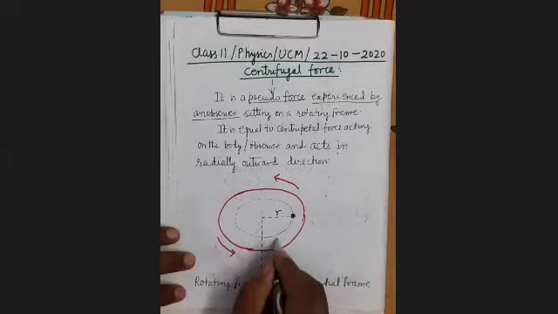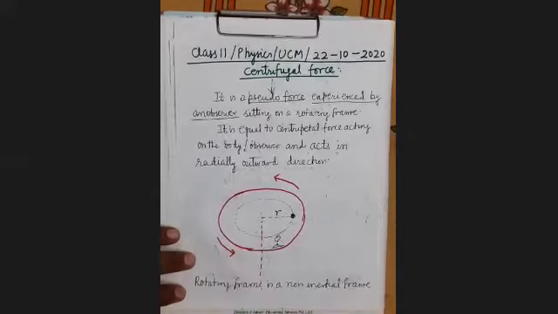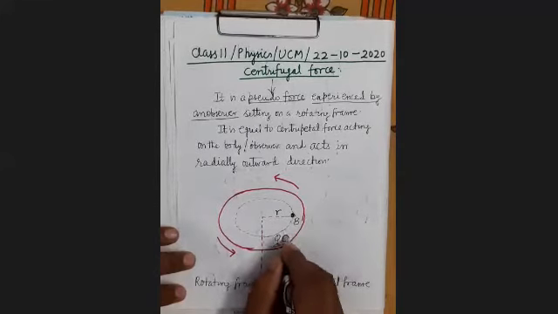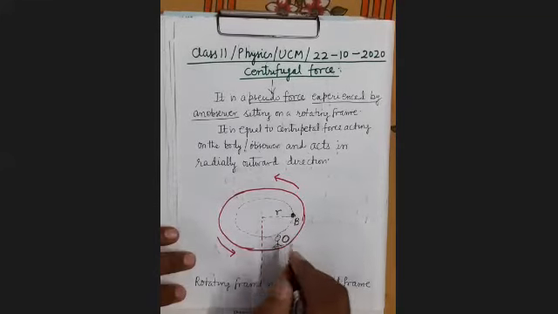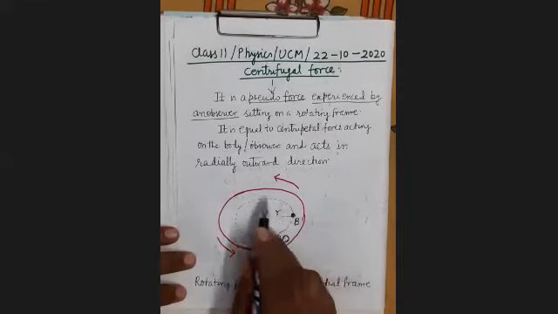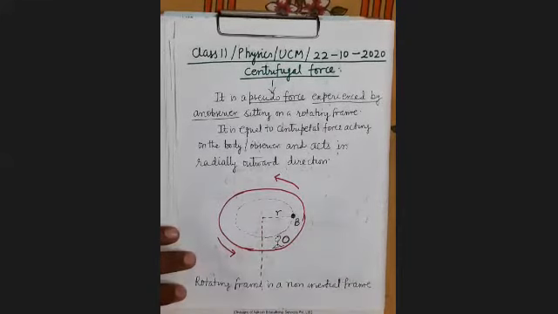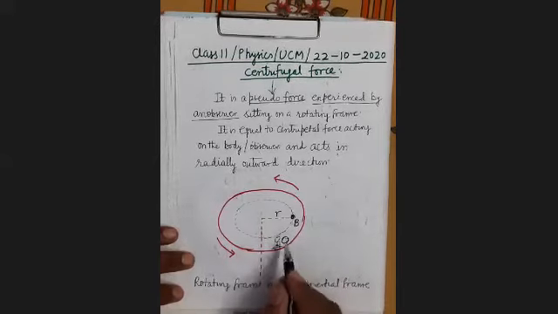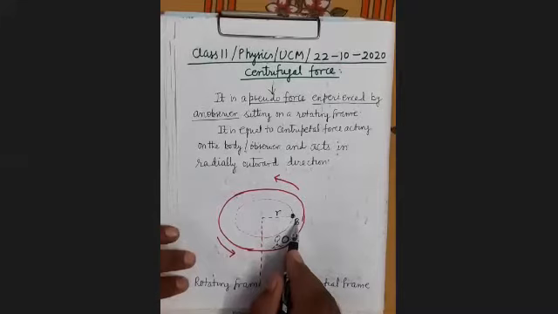Now see here, suppose there is an observer who is standing on the table. This is an observer standing on the table. O is the observer and B is the body. Observer as well as the body, both are describing the circular motion with the same angular velocity. Therefore, what will happen? With respect to this observer, this body will be at rest.